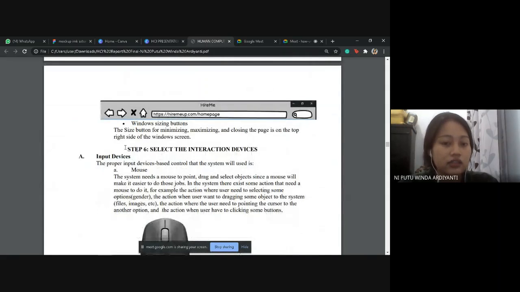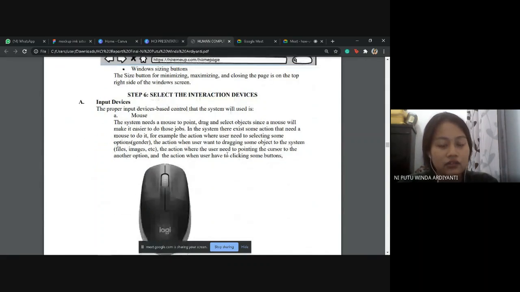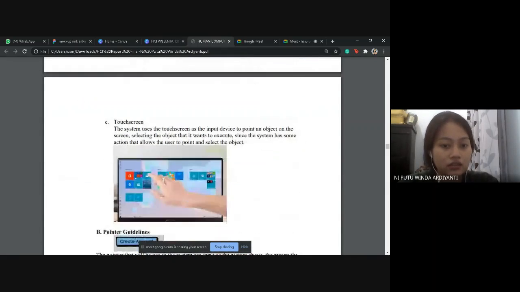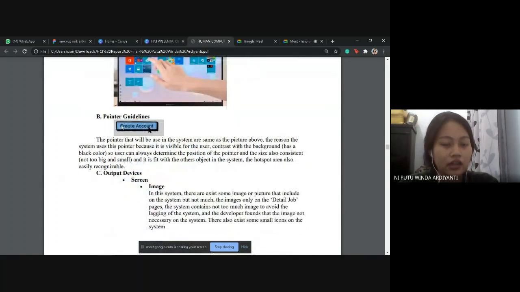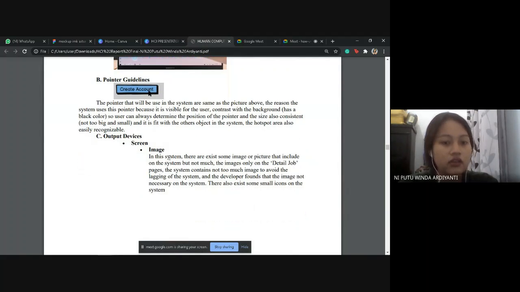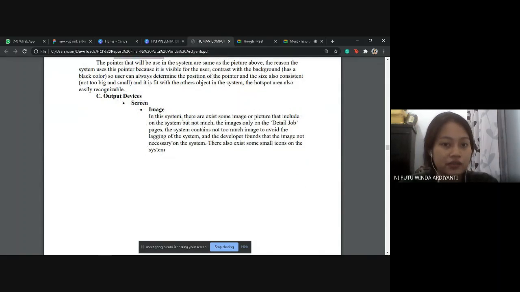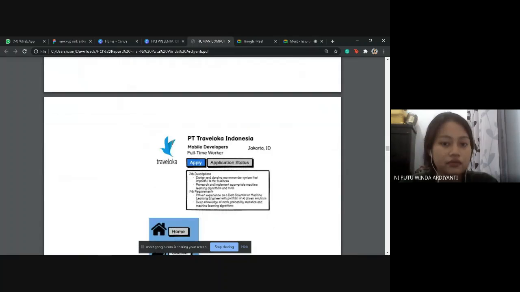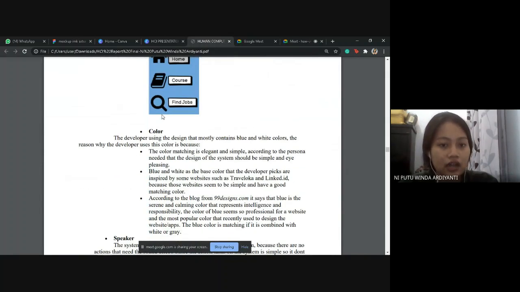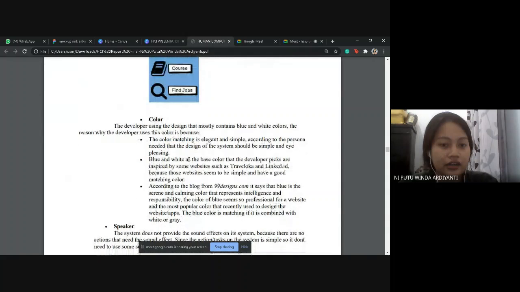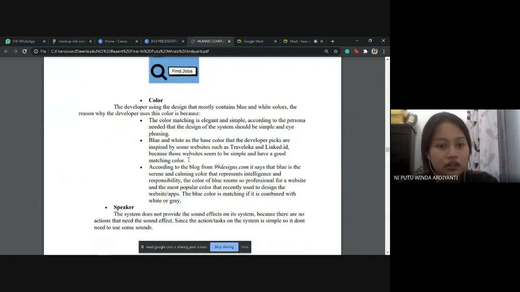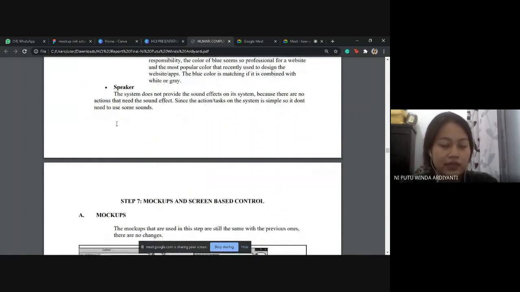And after that, in the 6th step, we select the interaction device. So we have some interaction devices, such as the input device. We use mouse, keyboard, and touch screen, and for the pointer guidelines, we also use this kind of pointer. For the output device, we use the image screen, and the colors are also blue, white, and gray. And for the speaker, we use the speaker also.